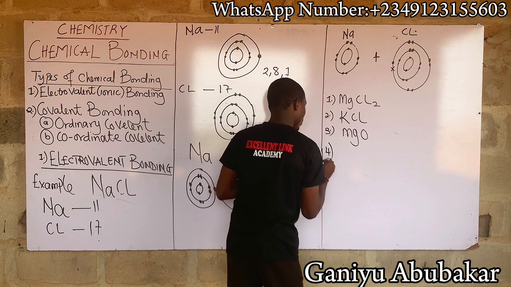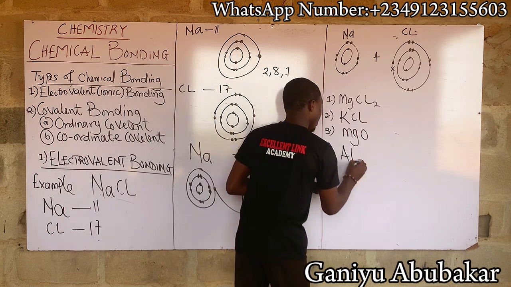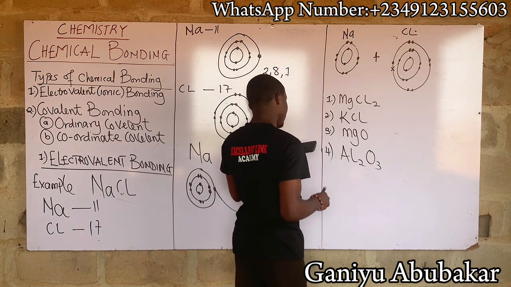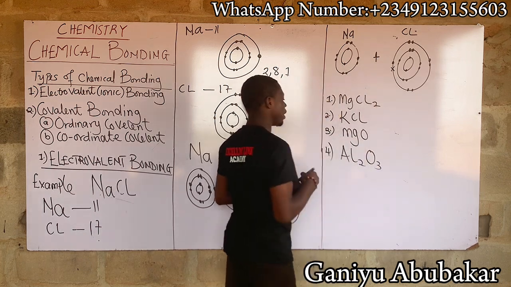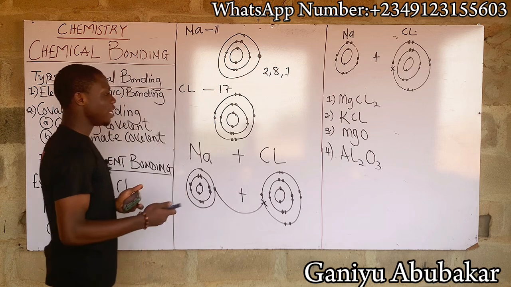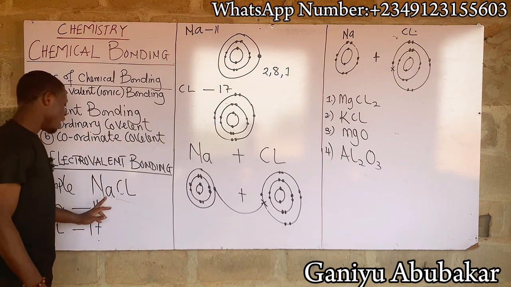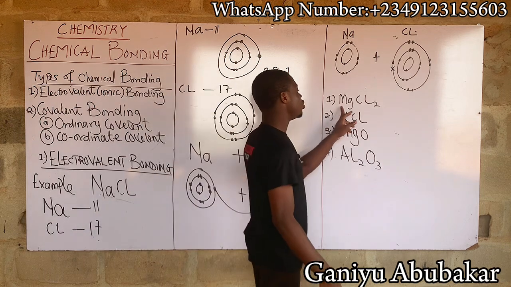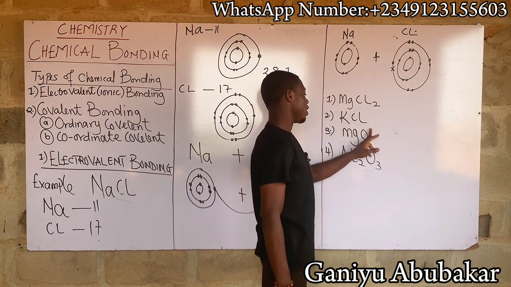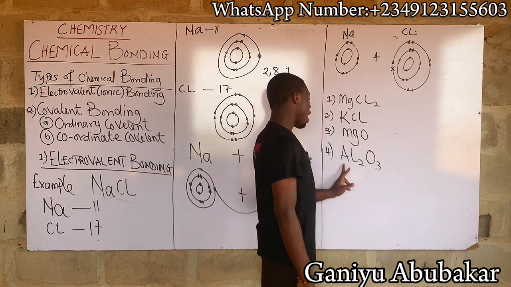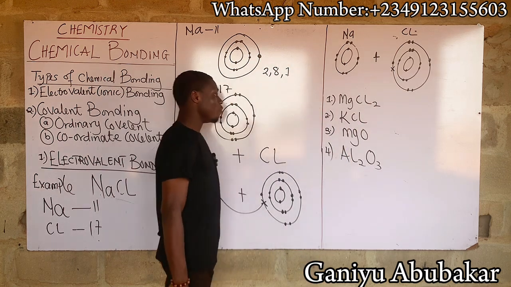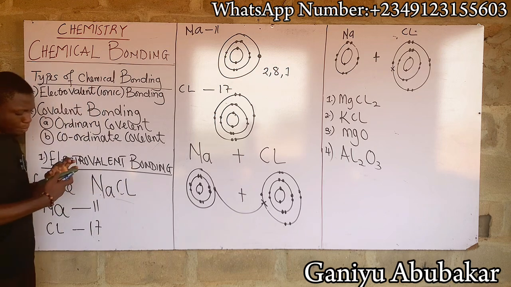Number four, we have Al2O3. So these are other examples of electrovalent bonding. Basically, I've given you NaCl, that's sodium chloride. I'm giving you MgCl2, KCl, MgO, Al2O3. These are other examples of electrovalent bonding.